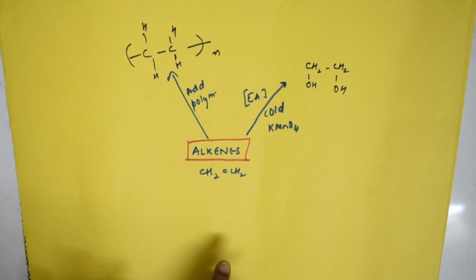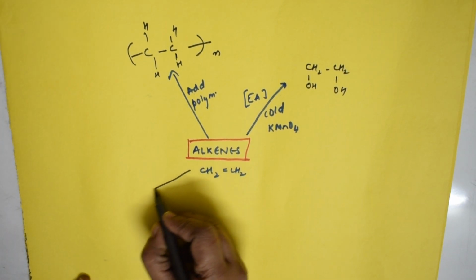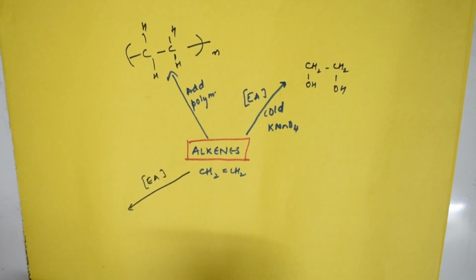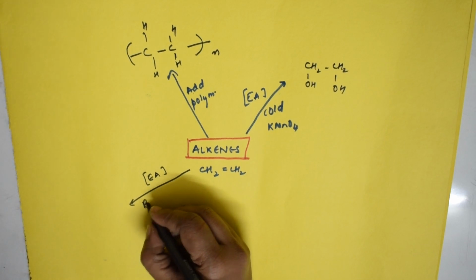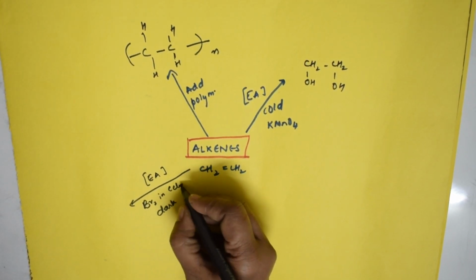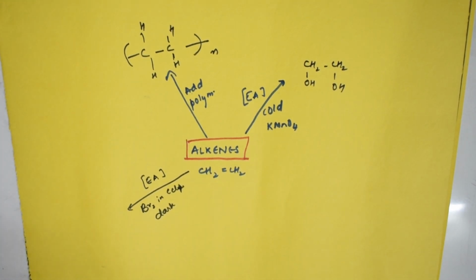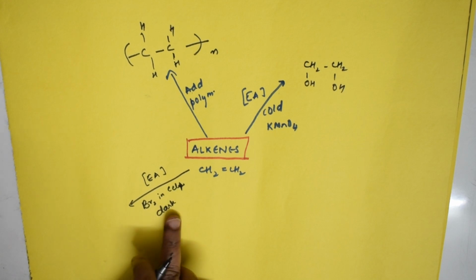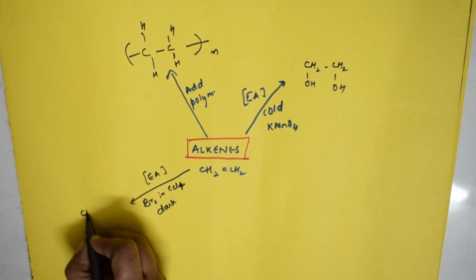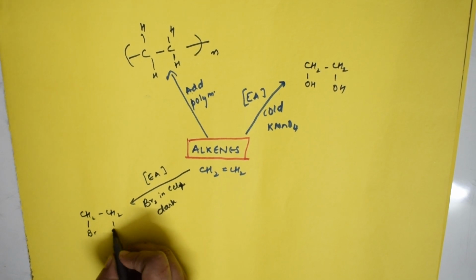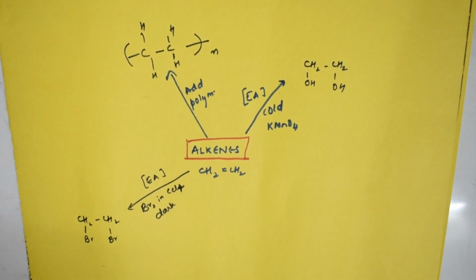Now, the same alkene, suppose I perform an electrophilic addition reaction. What am I going to do? I'm going to take bromine in CCl4. Here the reaction happens in the dark. When you perform this in the dark, with bromine in carbon tetrachloride, the product you get is vicinal halides, with a halogen on both the carbons, right?